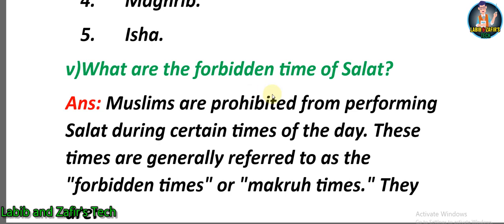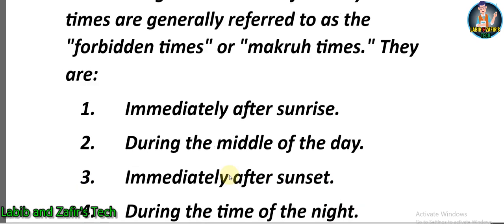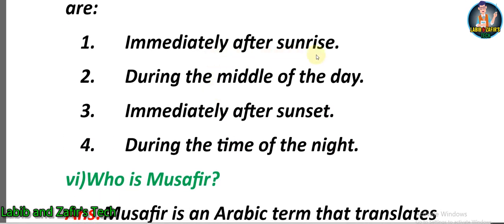Number 5, what are the forbidden times of Salat? Answer: Muslims are prohibited from performing Salat during certain times of the day. These times are generally referred to as the forbidden times or makruh times. They are: number 1, immediately after sunrise. Number 2, during the middle of the day. Number 3, immediately after sunset. And number 4, during the time of the night.